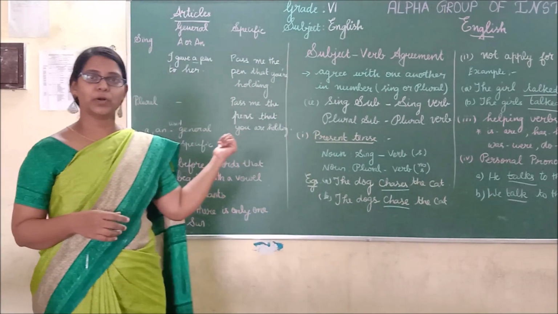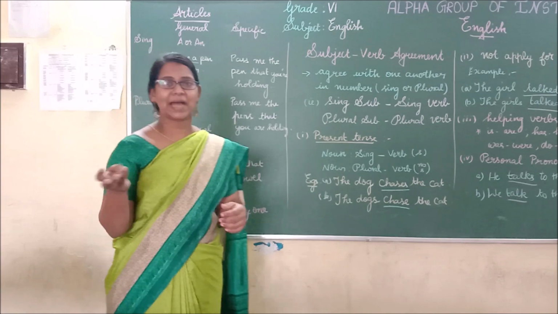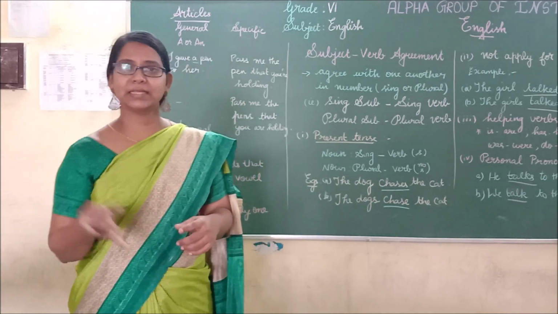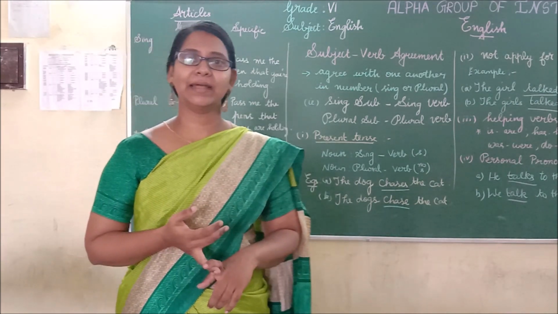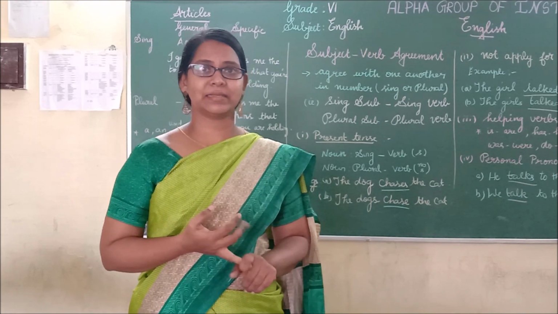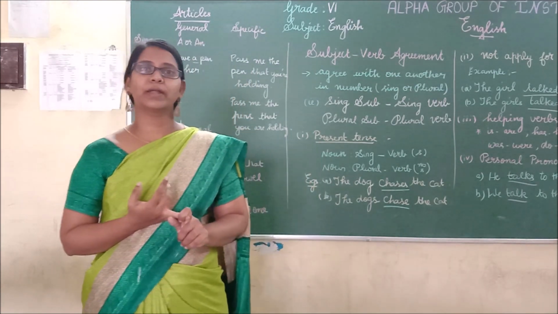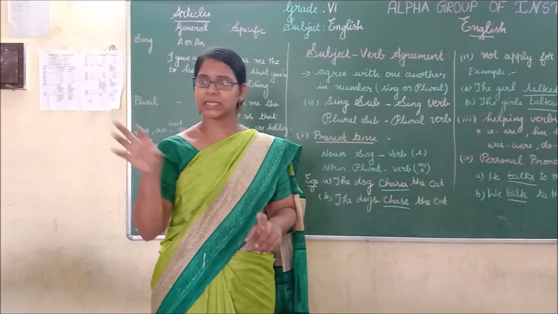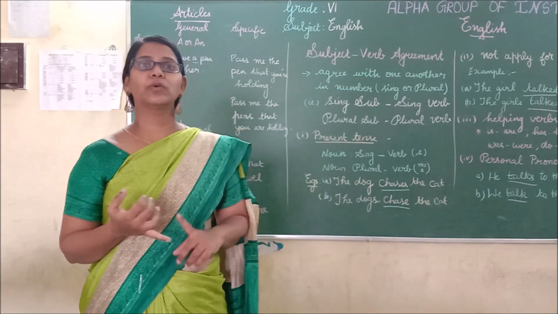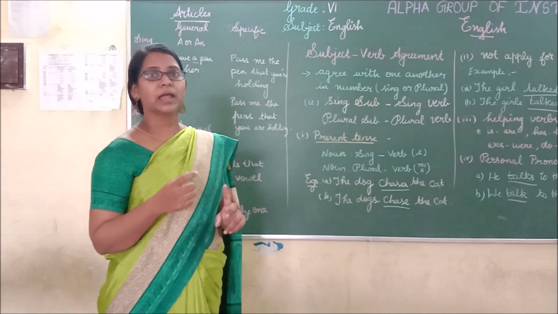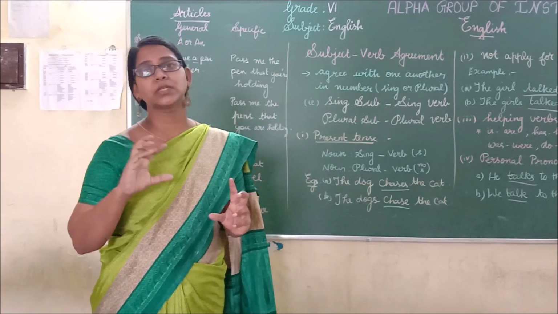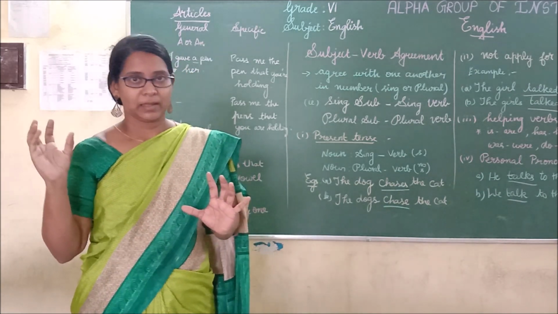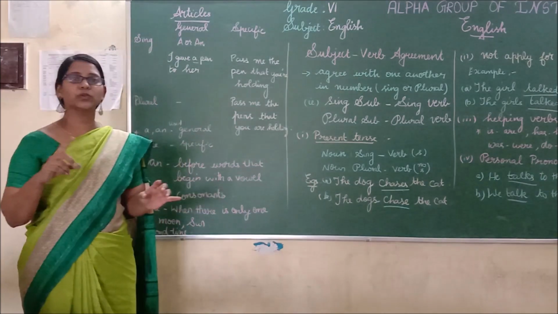Now we recall about the articles. That is, we know a, an and the. The is a definite article, and a and an are indefinite articles. That is, a and an are used for a general thing, that is, not a particular thing. The is used for a specific thing. And a we have to use for the singular noun, as well as it is used before the singular noun, and an is used for the